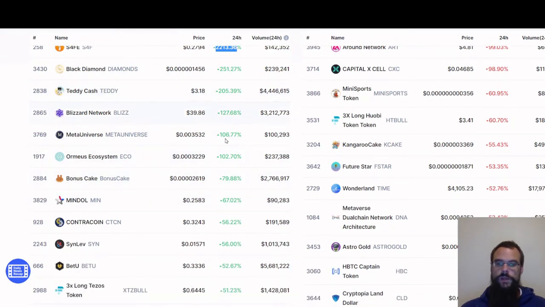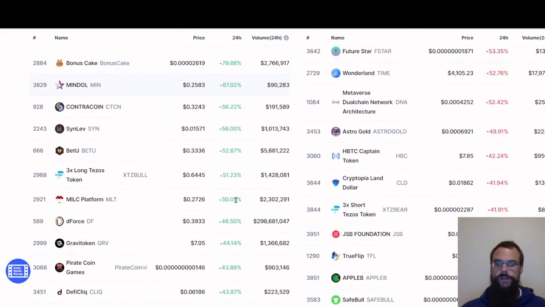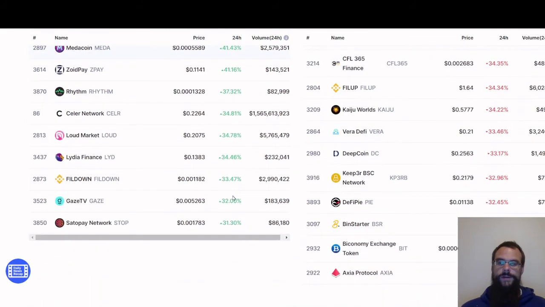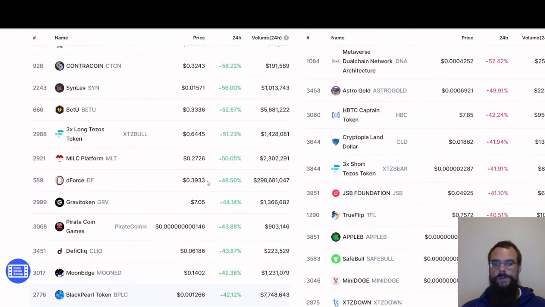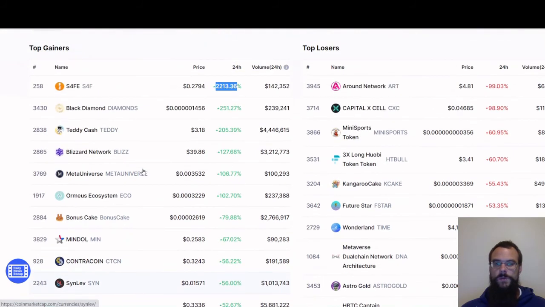But you can look at what's trading and what the price points are, how much is traded on the day, and what the percentage is on the day. I mean, it's nice to come in here and look around. I do a lot of my research on what new coins are out there, what ones are pumping, what ones are dumping, ones to stay away from, and what ones to maybe do a little bit more research into.